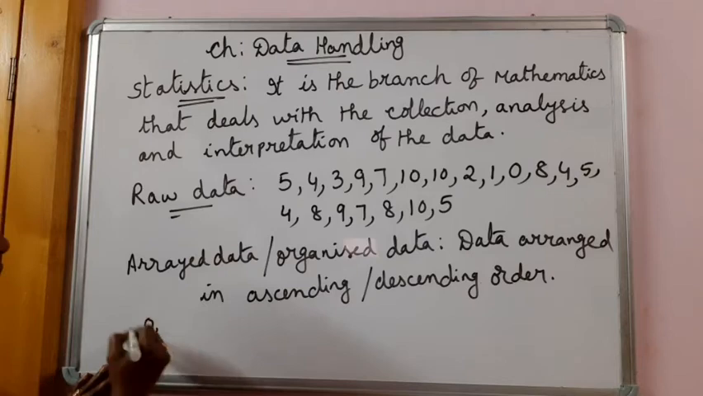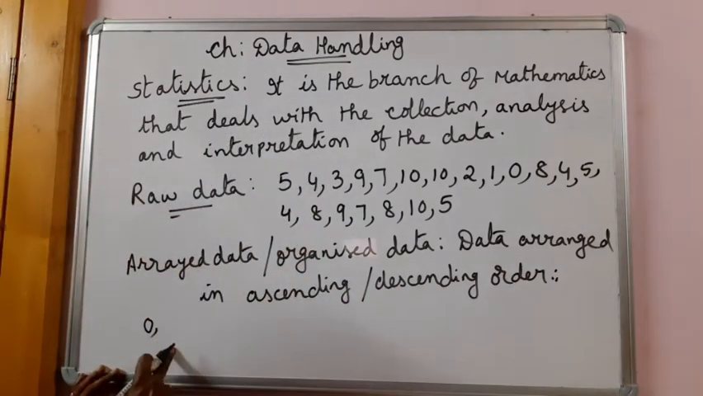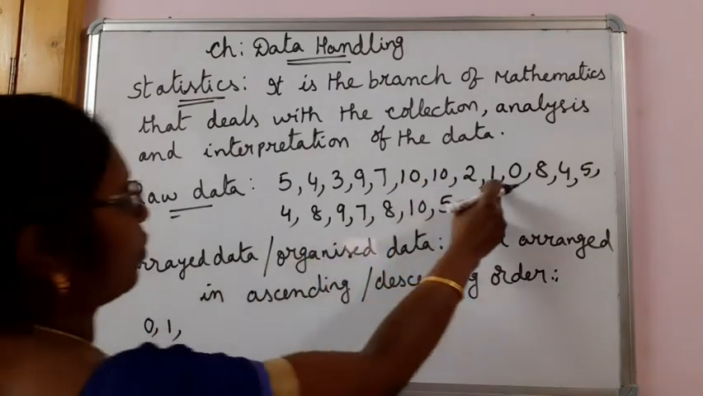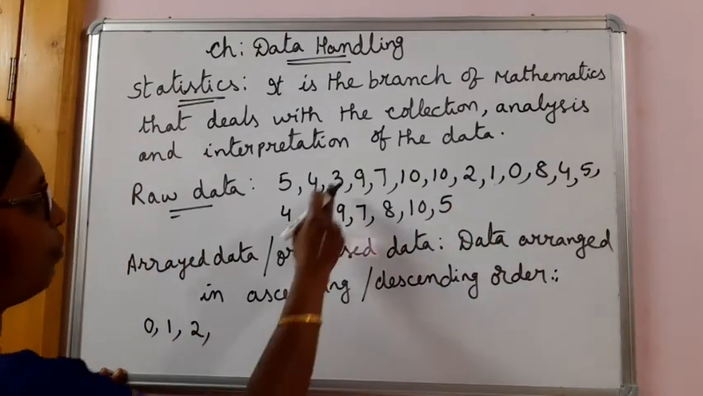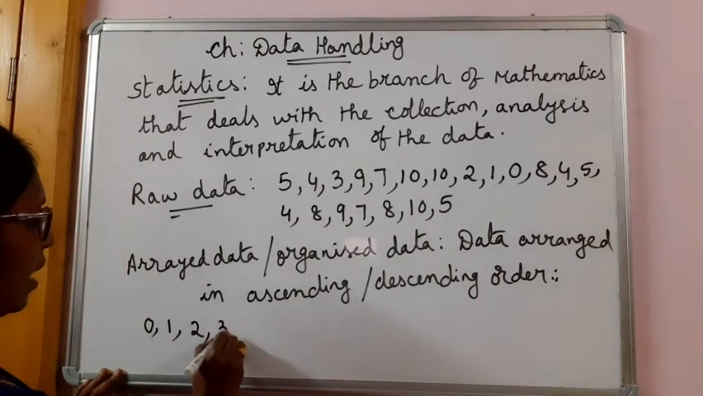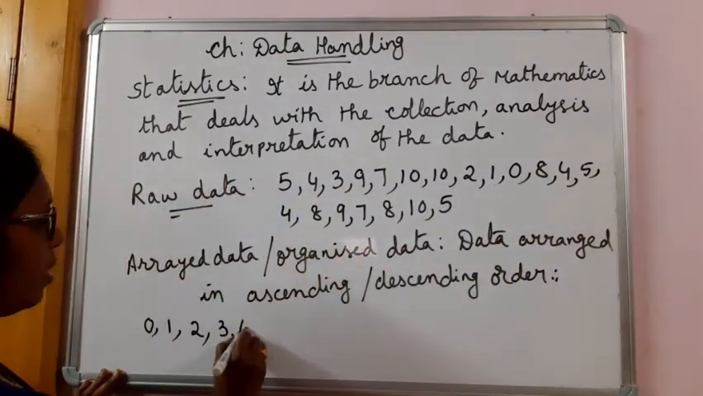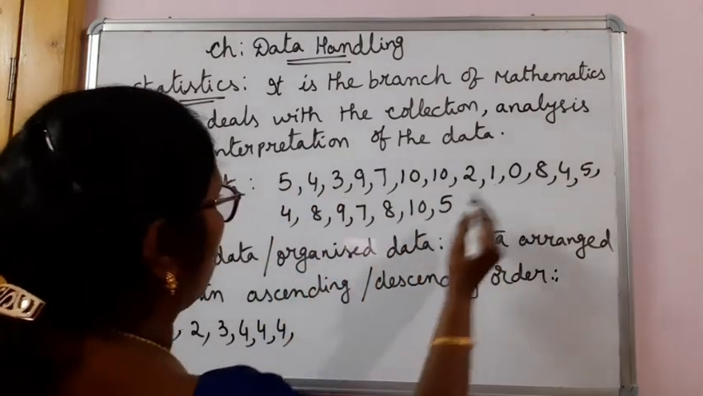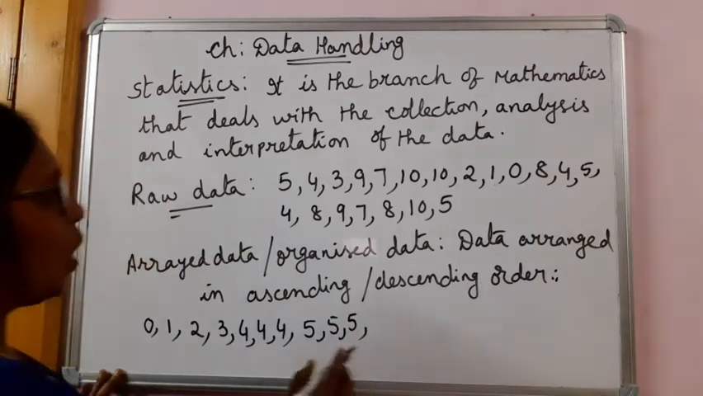So let me write 0. I am arranging the data in ascending order. 0, only one 0 is there. 1 also only one is there. We can see 2 is also one there. 3 also only one. And 4 we can see 3 4s are there. 5s, 3 5s are there.